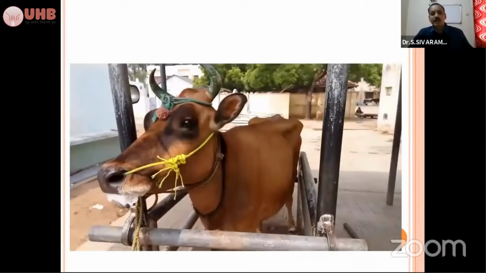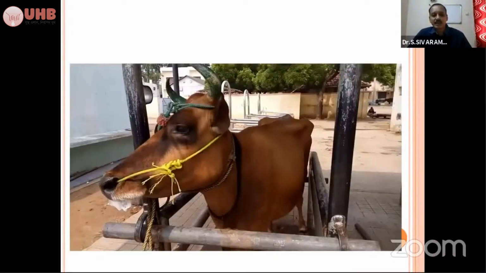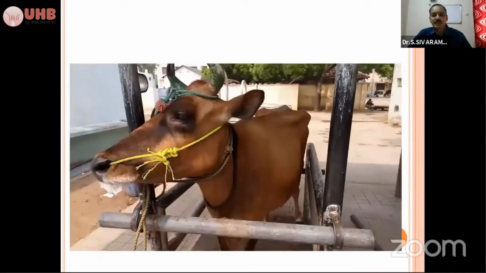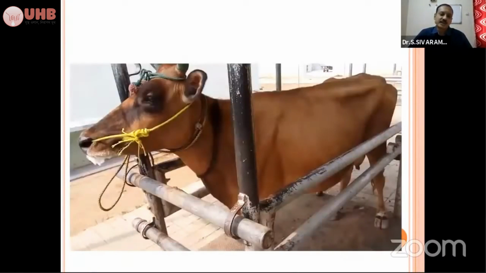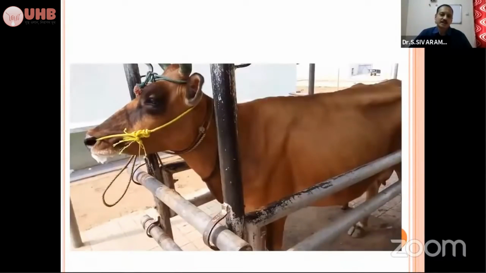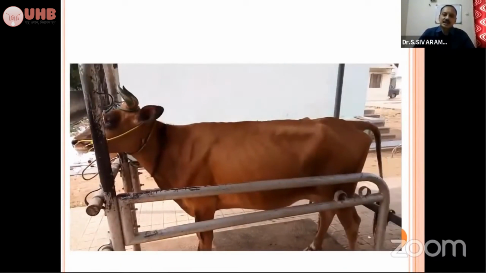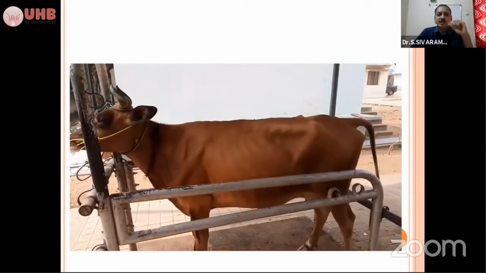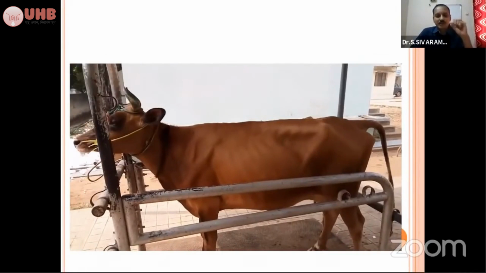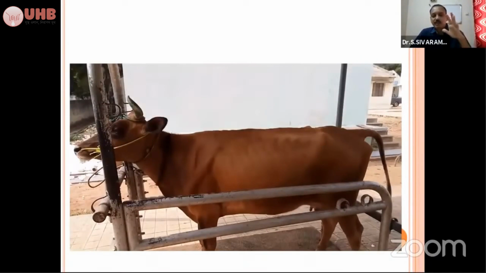After some time, typical abdominal bellowing will be there that you can appreciate. Once you appreciate that abdominal bellowing, you can confirm it is a case of rabies and put it under isolation. See the frothy salivation, and the elevation of the tail and pumping of the anus will be there. In rabies, frequent pumping of the anus will be there. When you make the animal walk, incoordination of the hind quarters will be there.